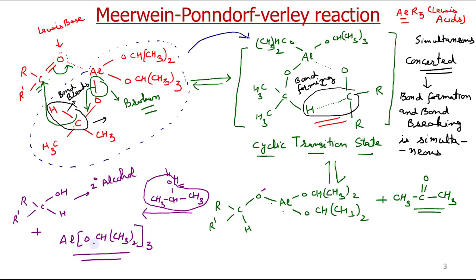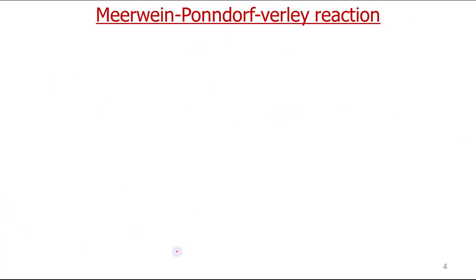So overall we have got our desired product, secondary alcohol, if we do the reduction with isopropyl alcohol using aluminium isopropoxide as a catalyst. So this is the overall mechanism for this reduction reaction, which is the Meerwein-Ponndorf-Verley reduction.